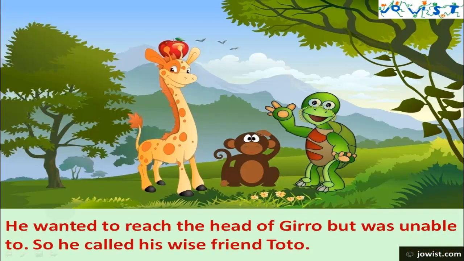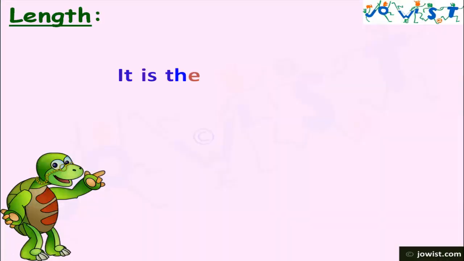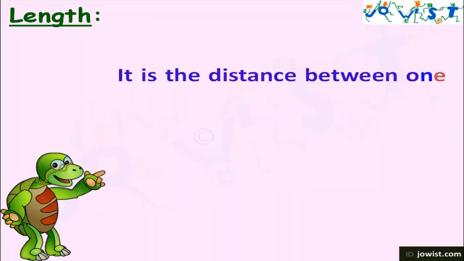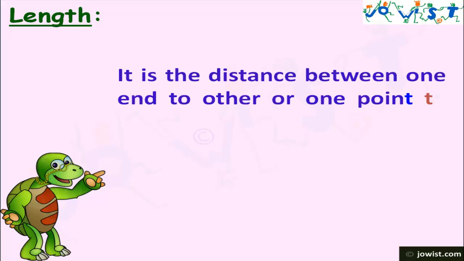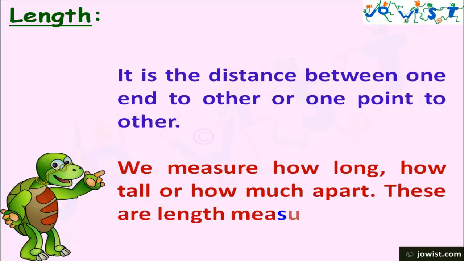He wanted to reach the head of Jiro, but was unable to. So he called his wise friend Toto. What is length? Toto said it is the distance between one end to other end or one point to other. We measure how long, how tall or how much apart. These are length measurements.